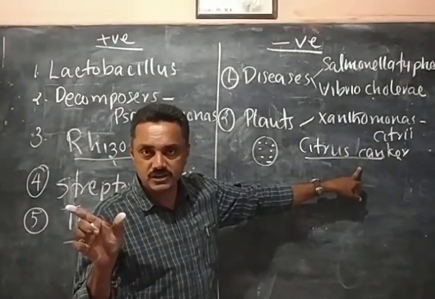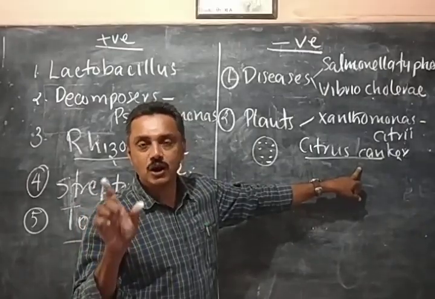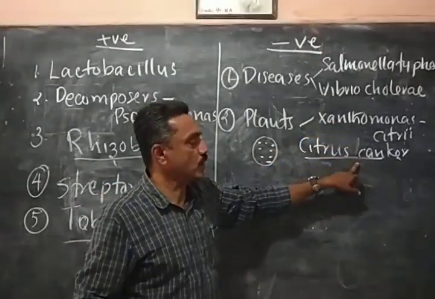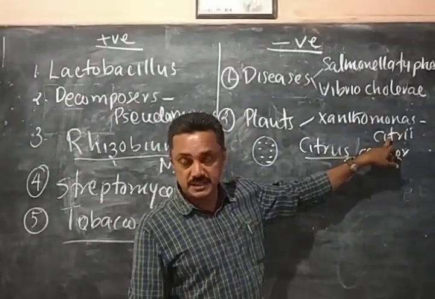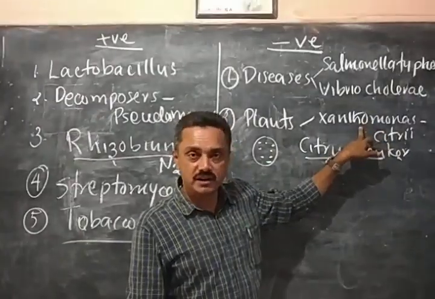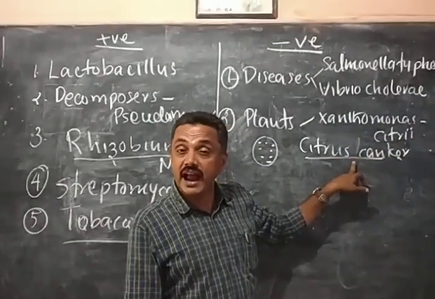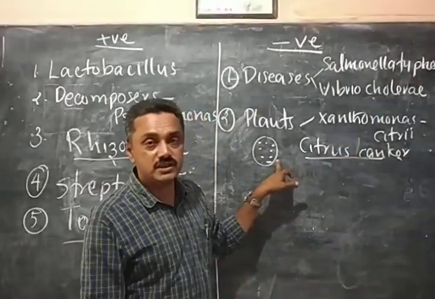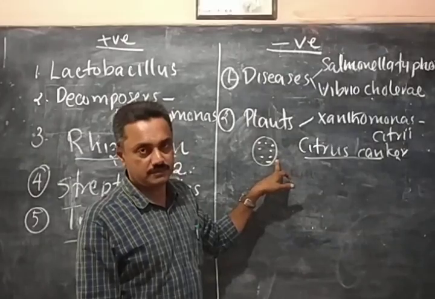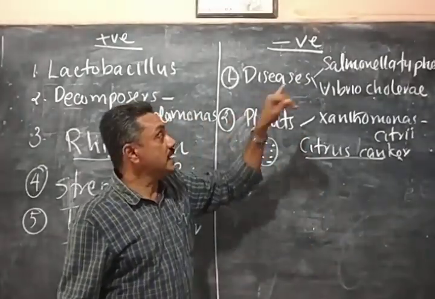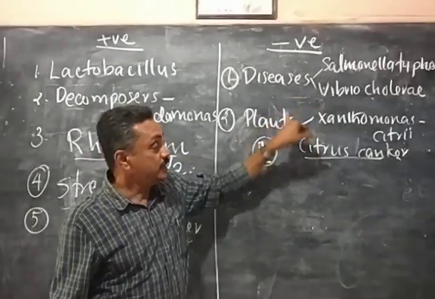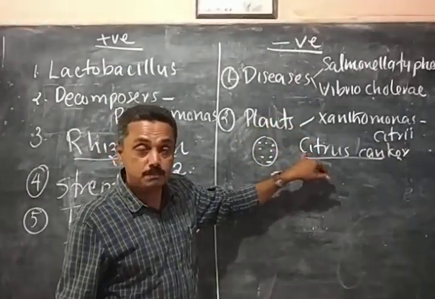Cancer is caused by virus, but this is a cancer caused by bacteria called Xanthomonas citriae, spelled C-I-T-R-I-I. This bacteria causes citrus canker. So this bacteria produce various diseases in human beings, and they cause various diseases on plants.